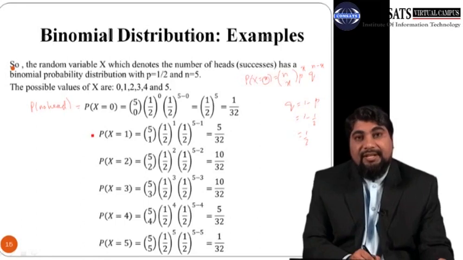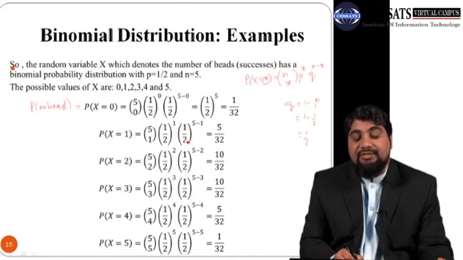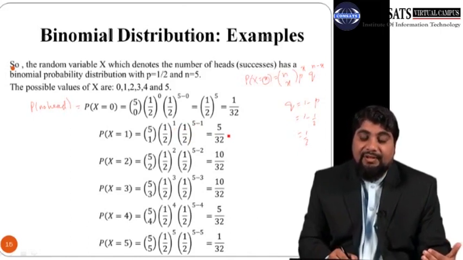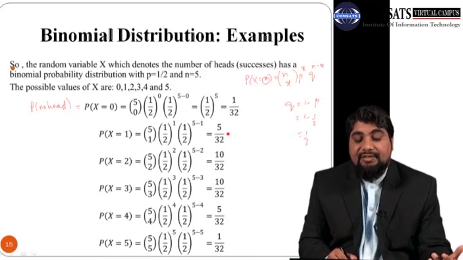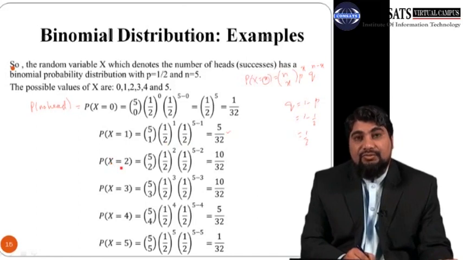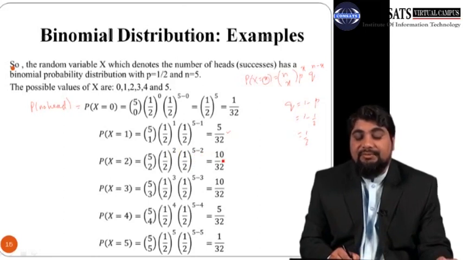And similarly, probability of getting one head, it is probability x equals 1. So just replace this 0 by 1. So 5c1, 1 by 2 raised to power 1, 1 by 2 raised to power 5 minus 1. So you can simplify it in Microsoft Excel as well as using a calculator. So it is 5 over 32. Similarly, probability that x equals 2, it is 5c2, 1 by 2 raised to power 2, and then 1 by 2 raised to power n minus x, so 5 minus 2, which is 10 over 32.